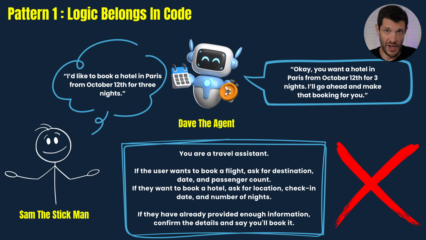Look at this example of a hotel booking app. The customer, shown by our happy little stickman on the left, let's call him Sam the Stickman, wants to book a hotel in Paris. The solution with overprompting is to embed all the decision logic inside one giant prompt, as shown in the middle box. Our Agentic app is shown by the friendly little robot in the middle. Let's call him Dave the agent. Dave books the hotel to the best of his ability. It may work, but it's fragile, messy, and difficult to maintain.